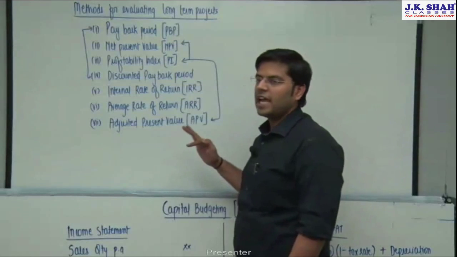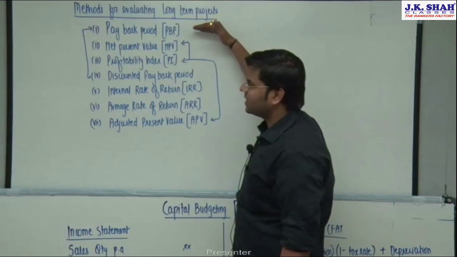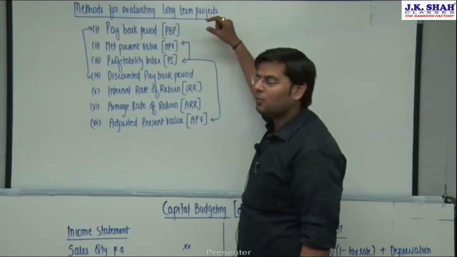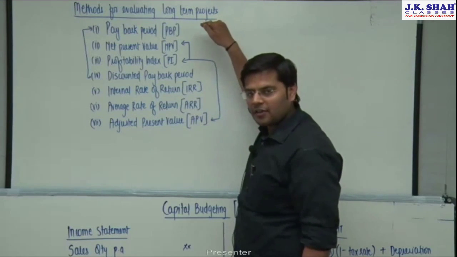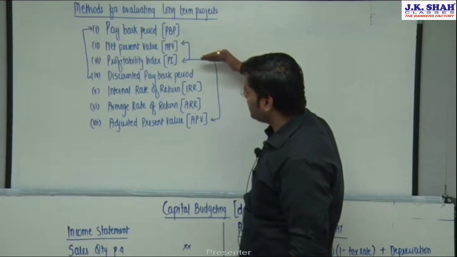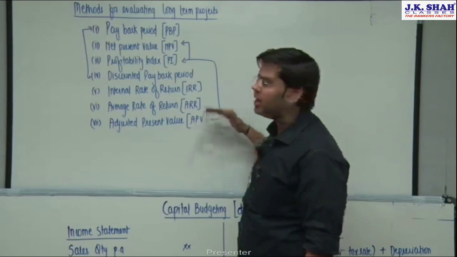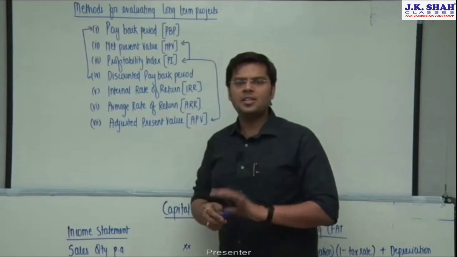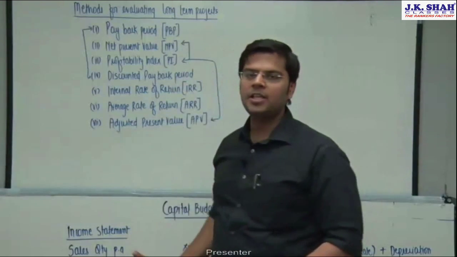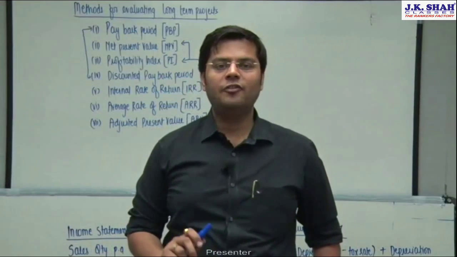So what we will do is, every method we will discuss in detail. We will understand what exactly is payback period. We will understand what is the decision rule, what are the advantages of payback period, limitations of payback period. Same way we will take up each and every method, and almost we will be following the same chronology for taking up the methods. And this chapter is all about understanding these methods. Is it okay? I hope everyone has followed this part.